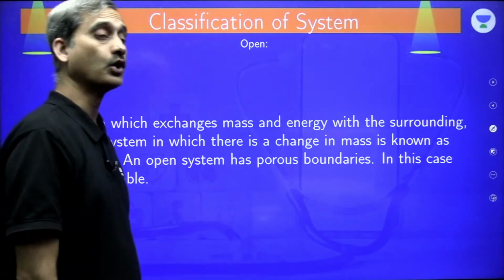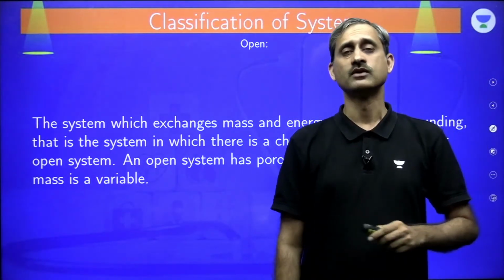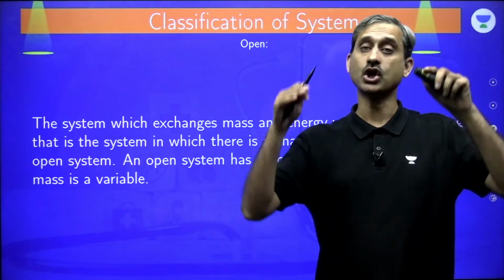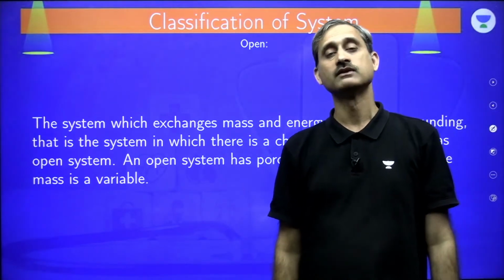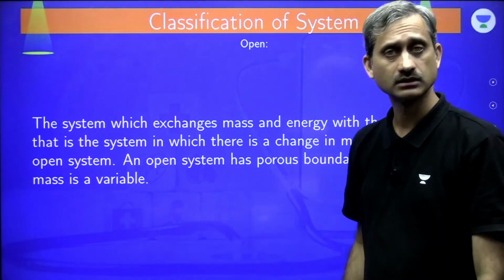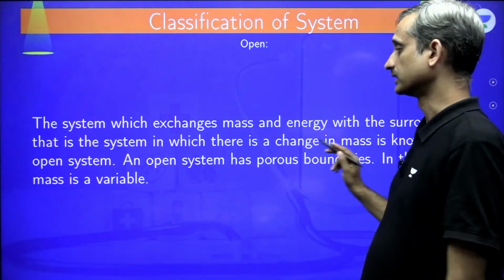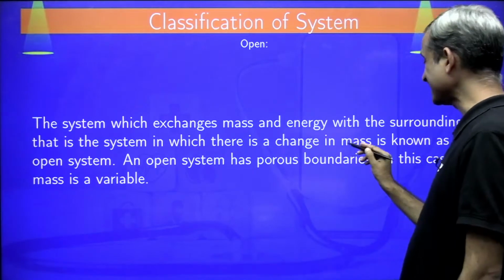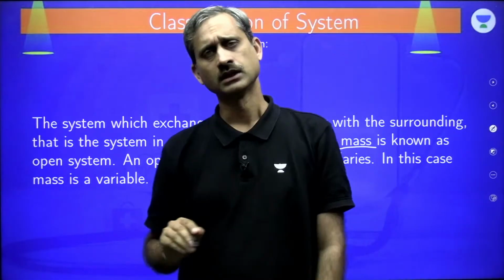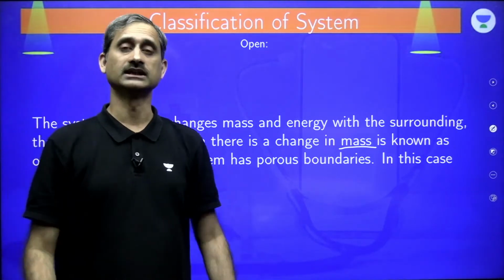The very first, the open system. The system which exchanges mass and energy. Remember, when there is exchange of mass, rest assured there is an exchange of energy also. You cannot exchange mass without exchanging energy. So even if I say where there is exchange of mass, that would be enough, but still we say mass and energy with the surrounding. The system in which there is a change in mass is known as an open system. Even if there is a change of mass for a fraction of a second, still it will become an open system.